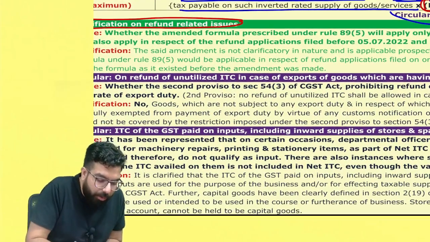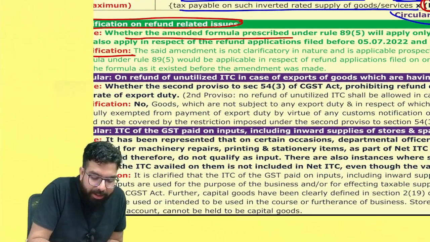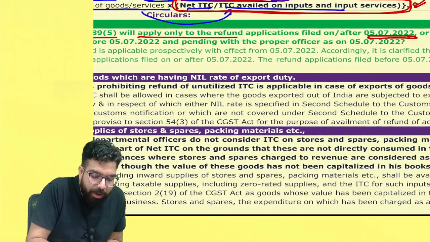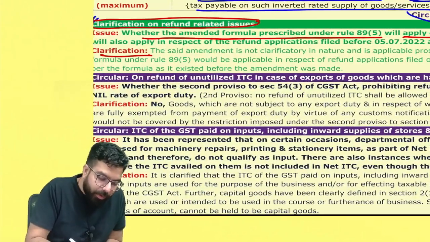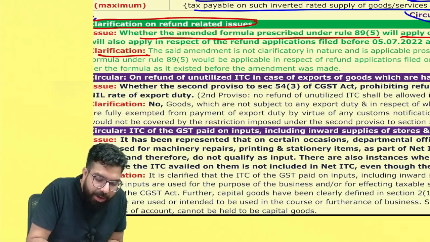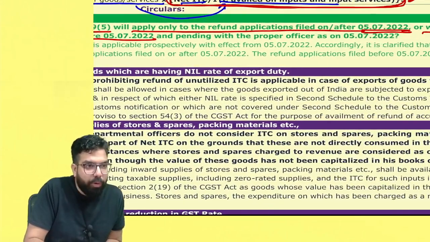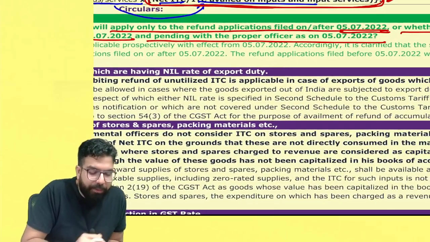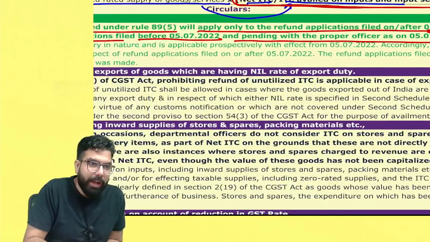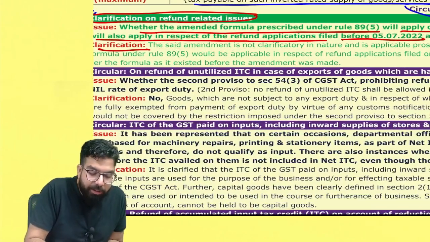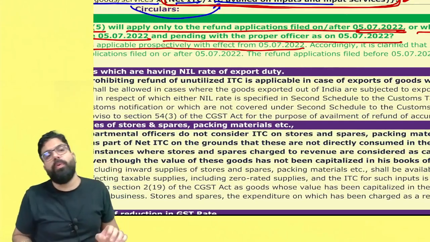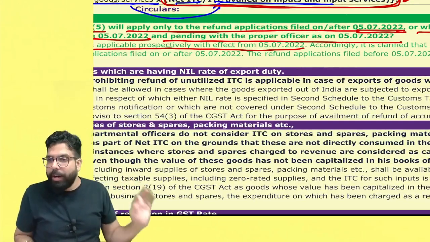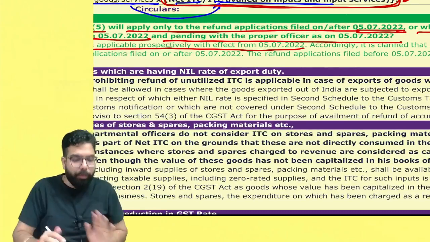So it says over here, clarification: whether the amended formula will apply only for refund filed on or after 5th of July, or whether the same will apply in respect of refund applications filed before 5th of July and pending with the proper officer as on 5th of July. They clarified that the amendment is not clarificatory in nature and is applicable prospectively from 5th of July 2022. It is not applicable retrospectively.